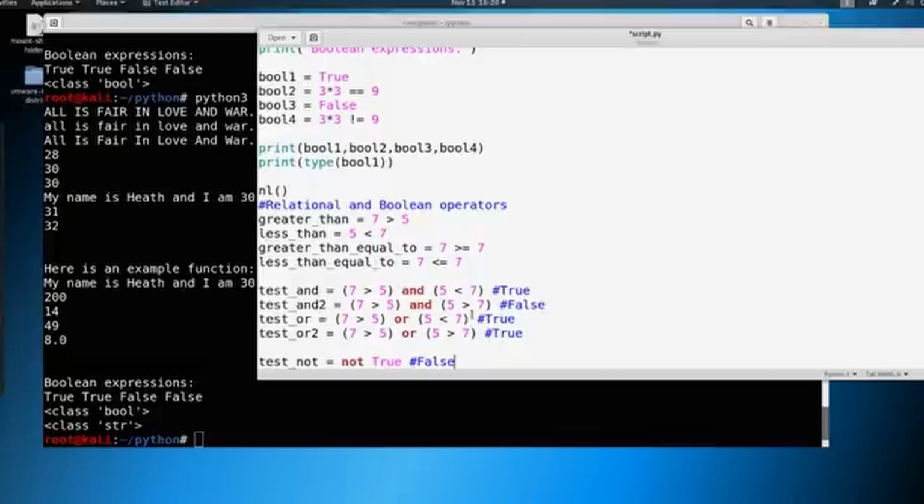Where Python is important when it comes to pen testing is not necessarily being able to develop. And I've said this before, I'm going to say it again. Being able to read and understand what is going on is super important. Being a developer, not as important. So as long as you see a true, or you see a statement like this when you're reading code, and you say, hey, I know that's a Boolean operator. I know it's true or false, and I kind of understand the truth tables, right? So that's really what we're after here. As long as you start getting this understanding and comprehension, that's really what we're after.